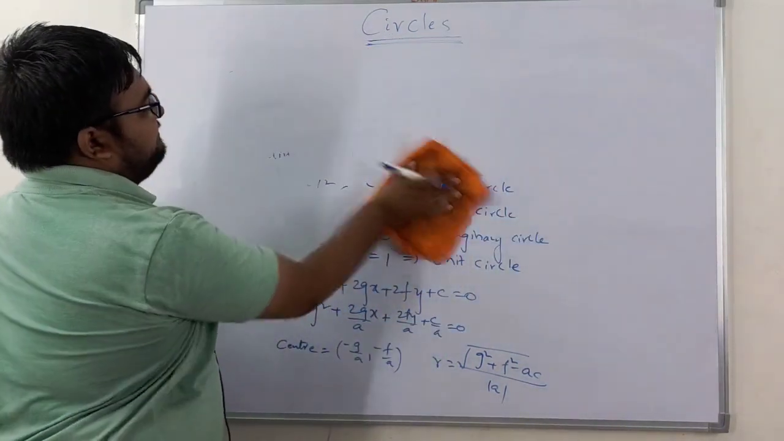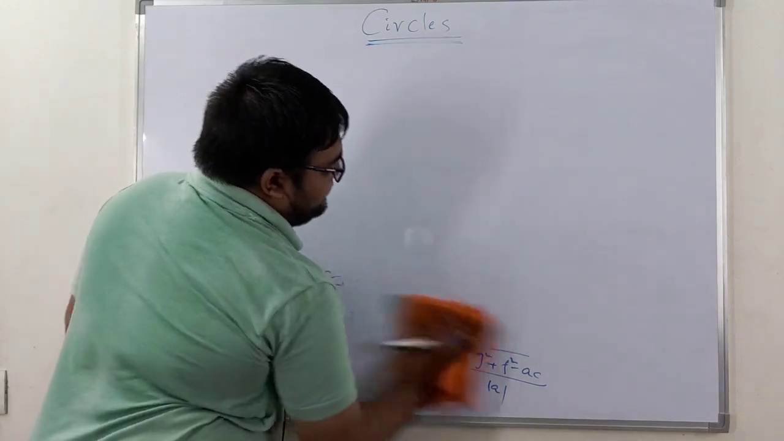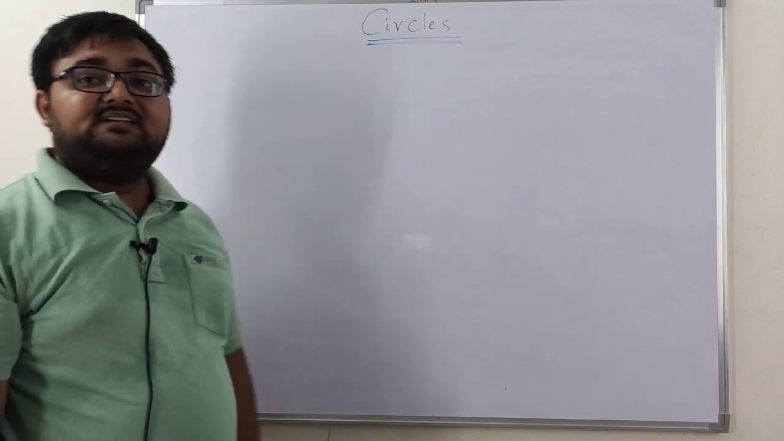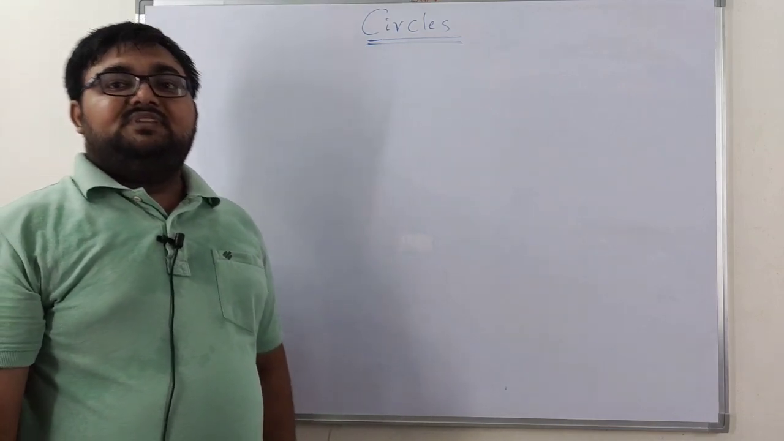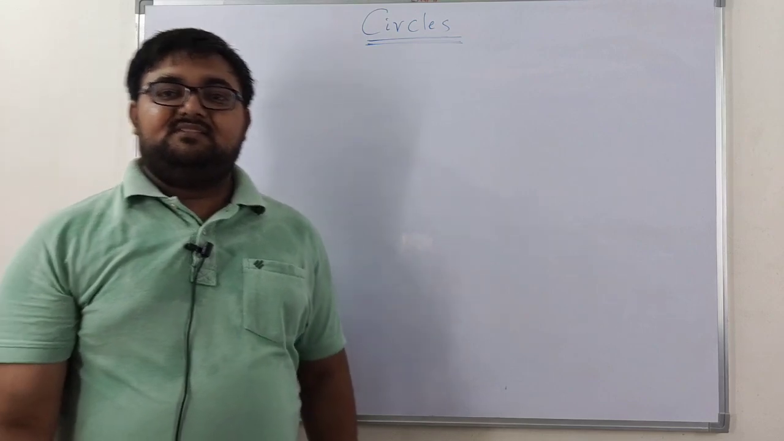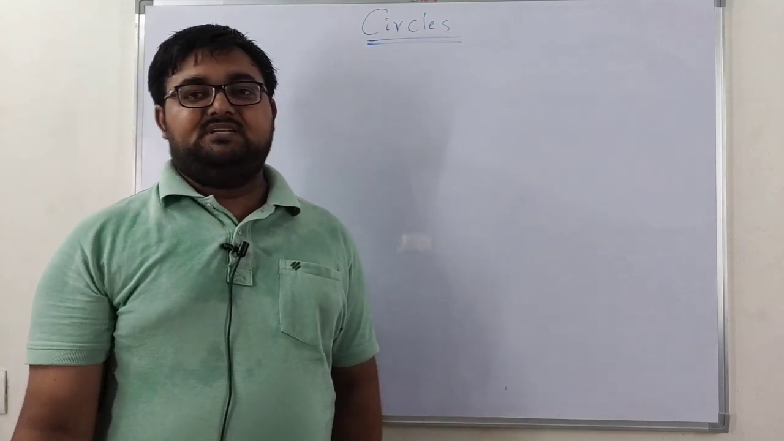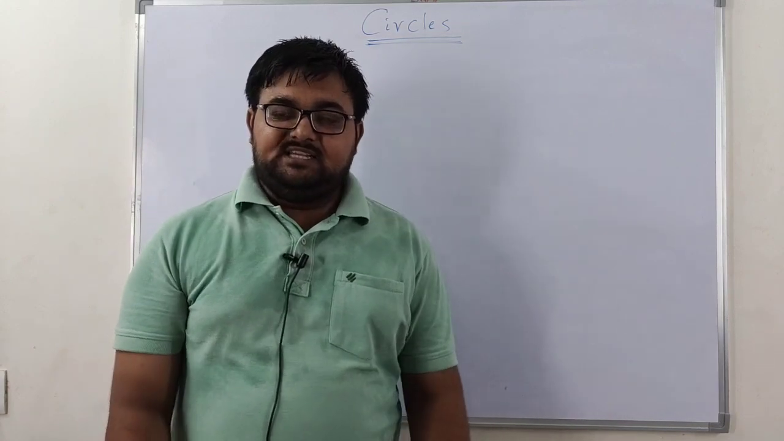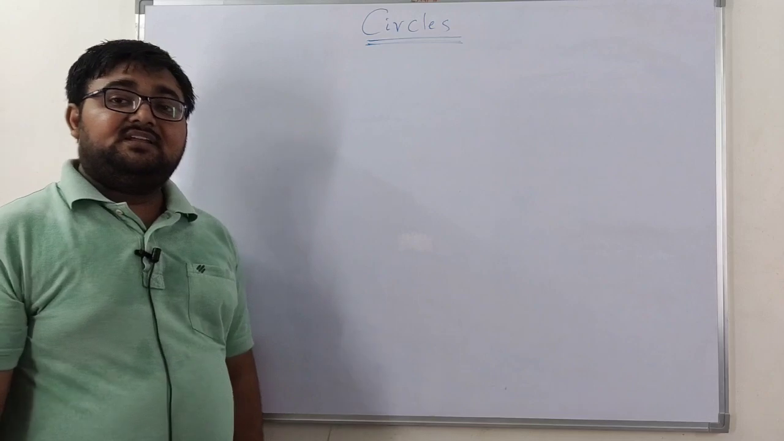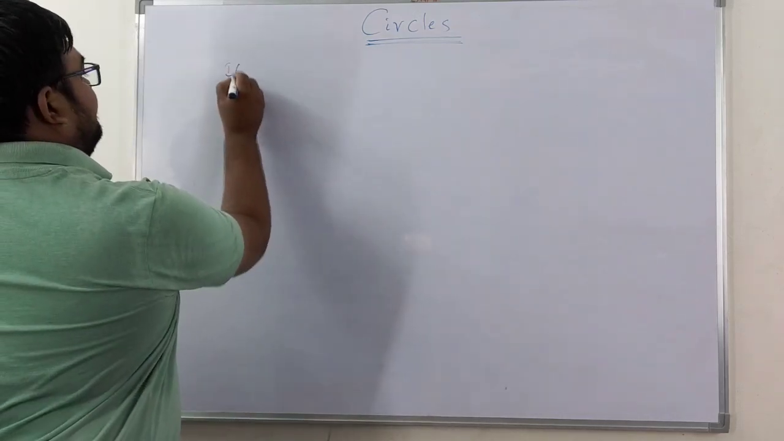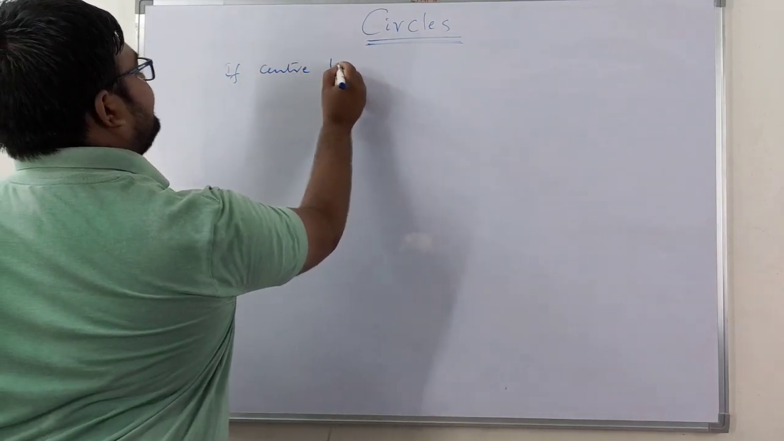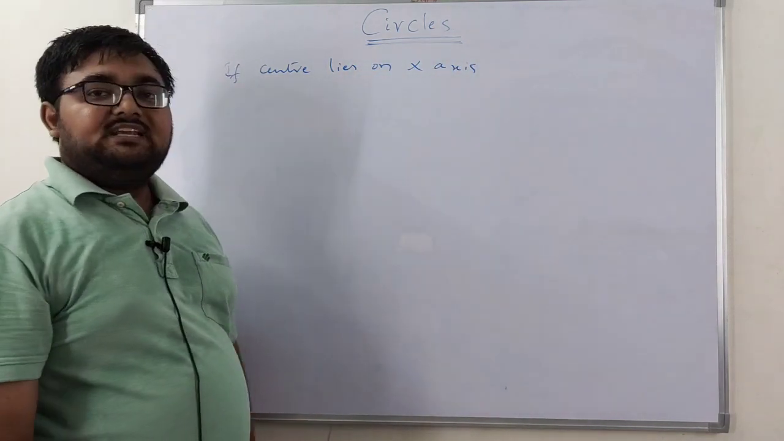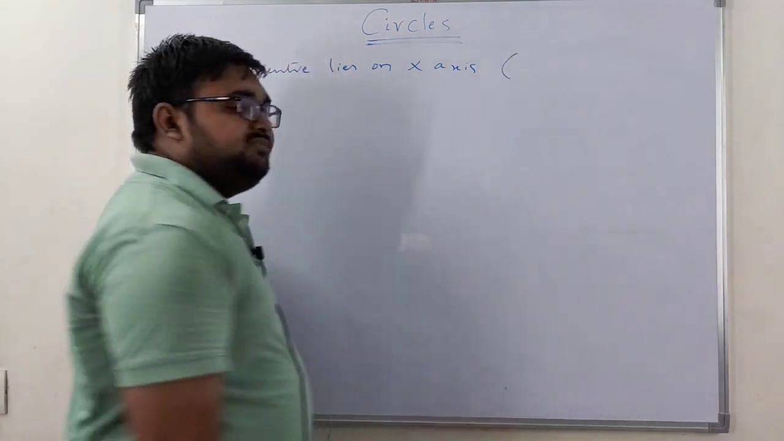See, if the given circle touches the x-axis, or touches the y-axis, there are many possibilities, right? Now first of all we are going to discuss the case where the center lies on the x-axis. If the center lies on the x-axis, how would be the form of the center?